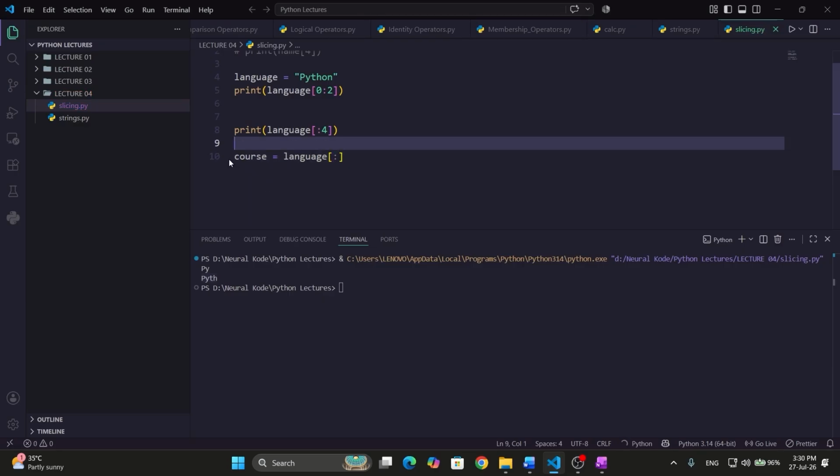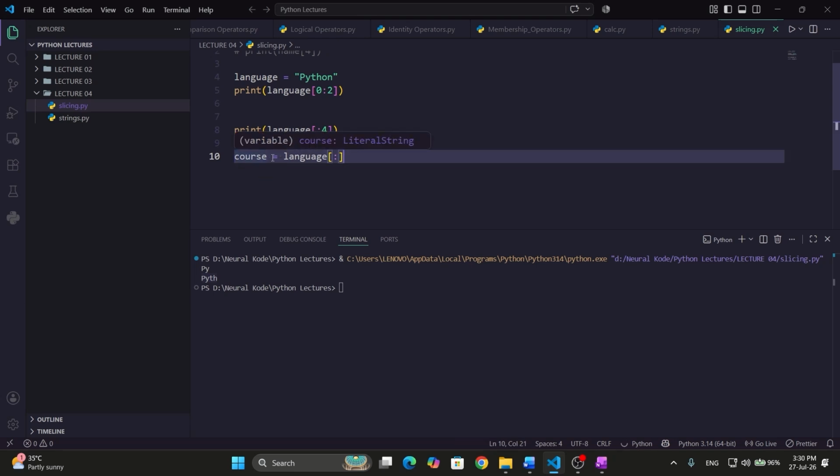So it will create a copy of the variable language. Whatever string is stored in language will be stored as it is in the course variable as well.